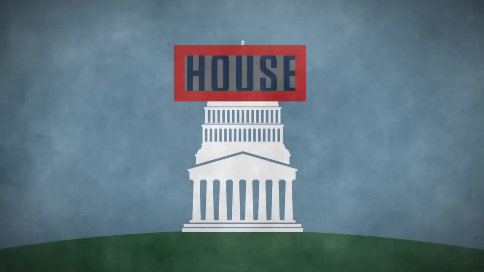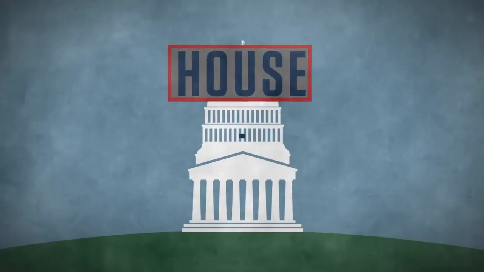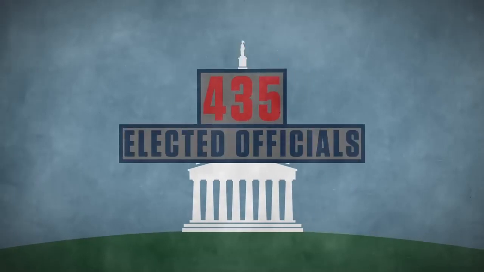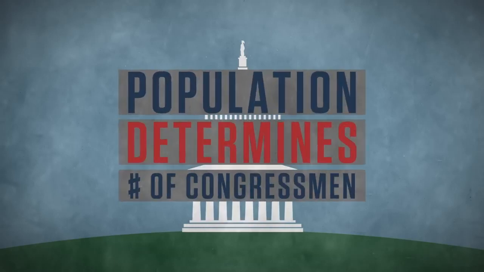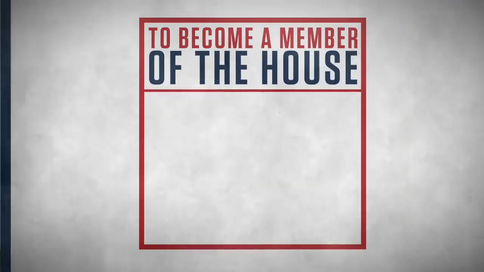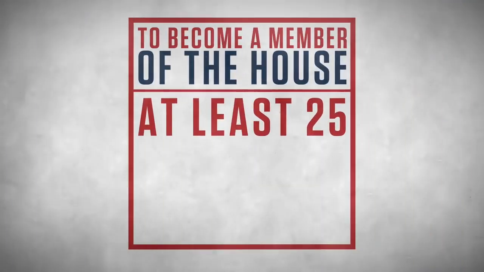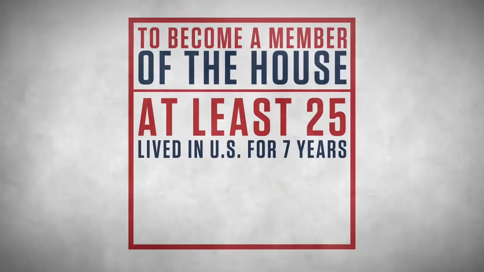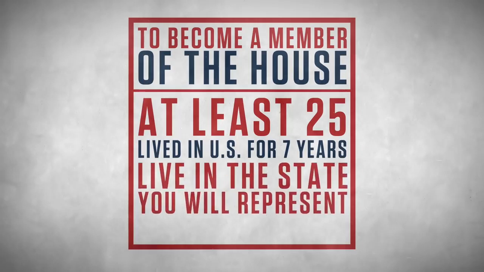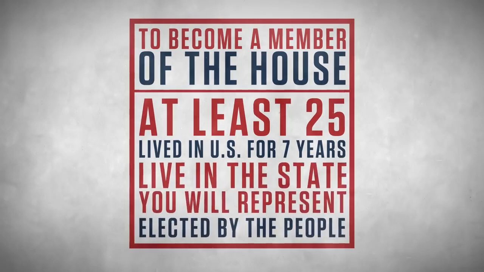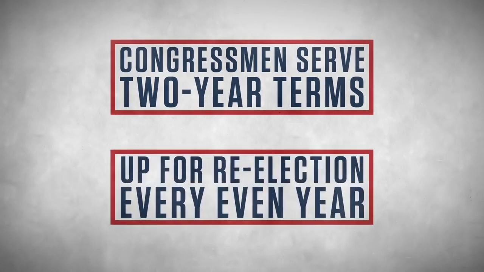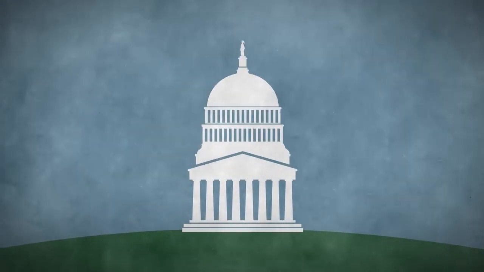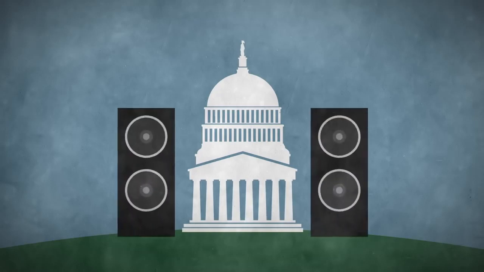The first and lower house is the House of Representatives, made up of 435 elected officials. Each state is allotted a number of congressmen, determined by their total population. To become a member of the House, one must be at least 25, have lived in the U.S. for 7 years, live in the state they will represent, and be elected by the people. Congressmen serve 2-year terms and are up for re-election every even year. The House is led by the Speaker of the House, who's elected by the House of Representatives.